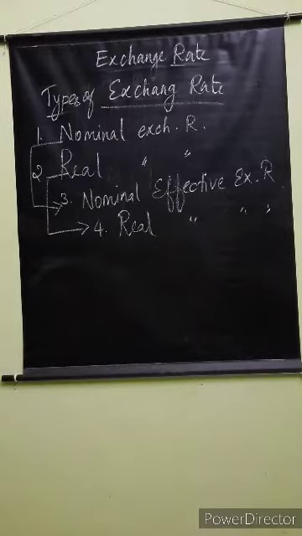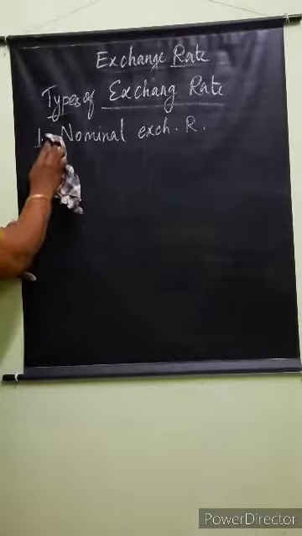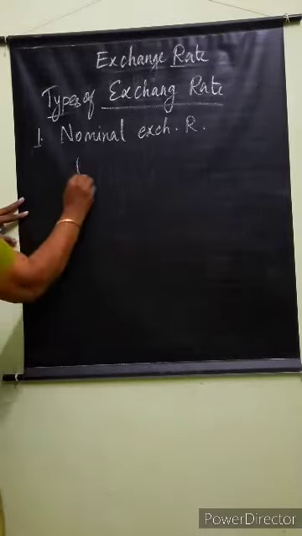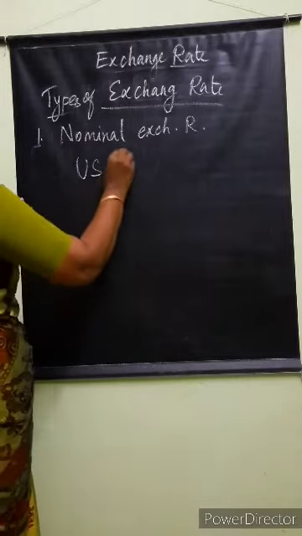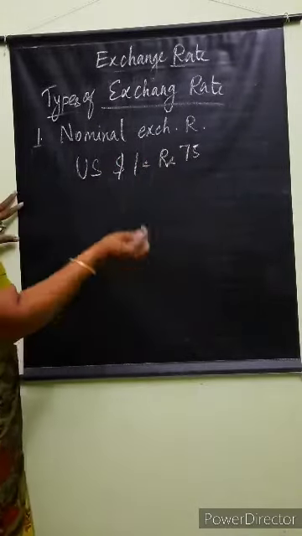Let me tell you what is nominal exchange rate. Nominal exchange rate is nothing but the bilateral nominal exchange rate, the exchange value between two countries. For example, if $1 is rupees 75, this is nominal.